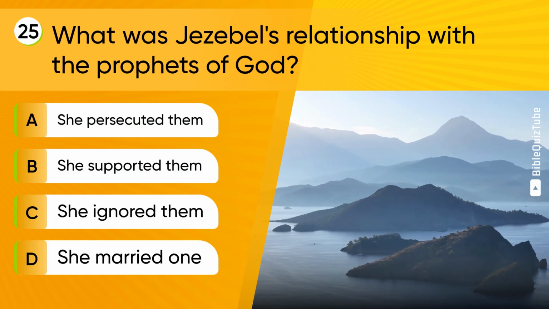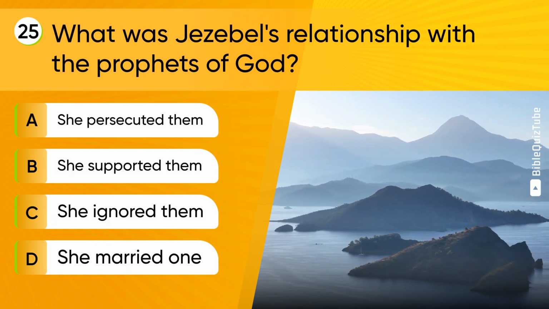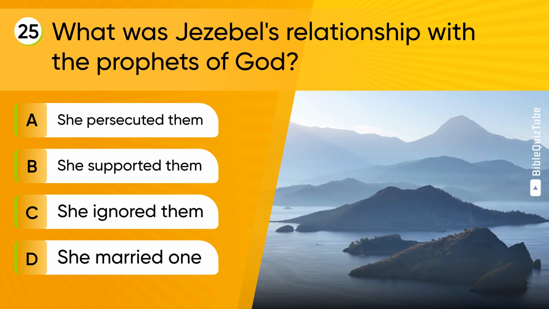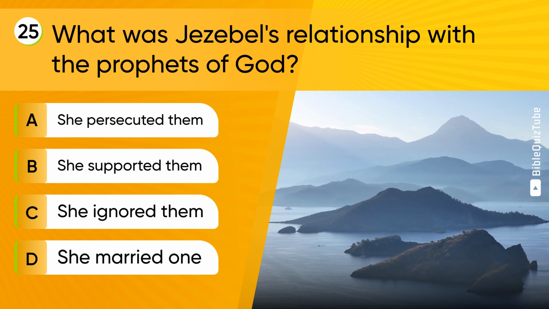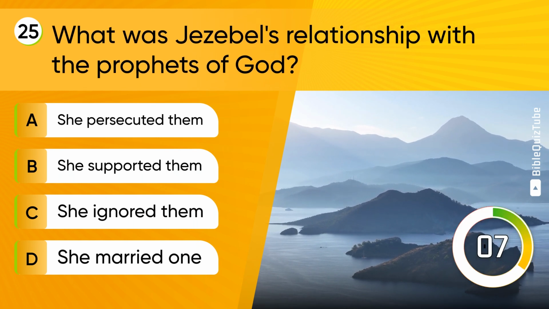Question 25. What was Jezebel's relationship with the prophets of God? A. She persecuted them. B. She supported them. C. She ignored them. D. She married one.